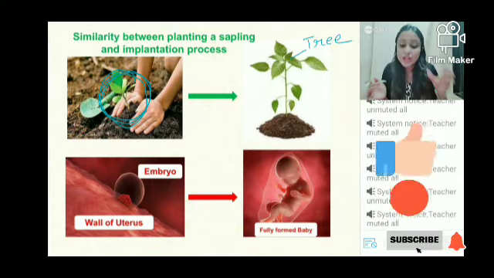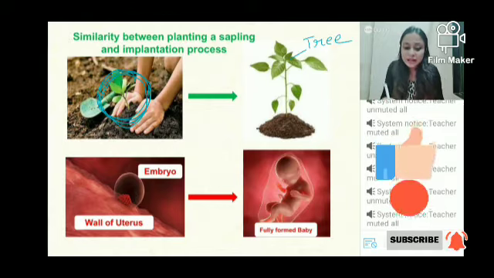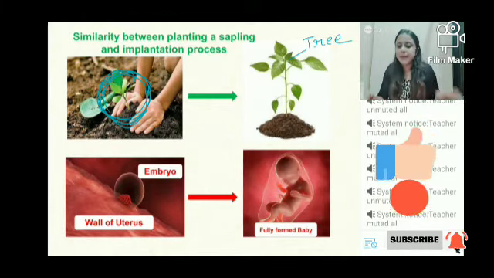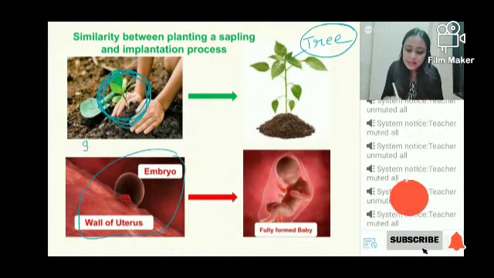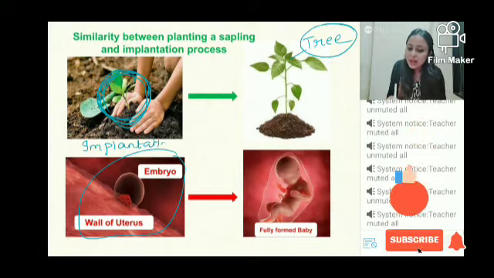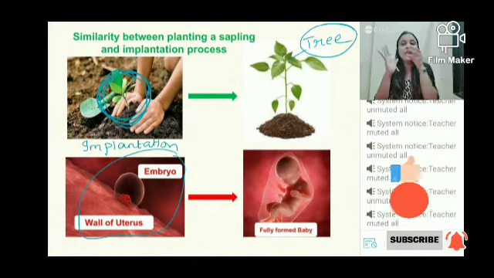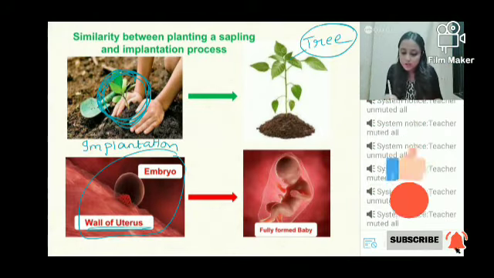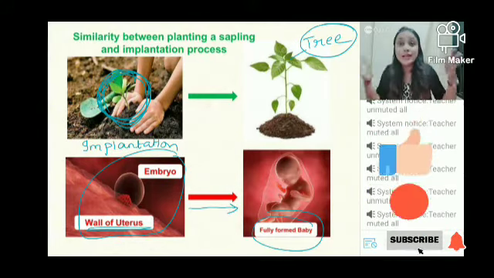This is known as implantation. And just like when you plant a small sapling, you get a large tree, in this process also, this is the process of implantation. So what happens in implantation? The embryo will come down from the fallopian tube and attach to the wall of the uterus, which is shown here. And ultimately, the end process will be the formation of a fully formed baby.